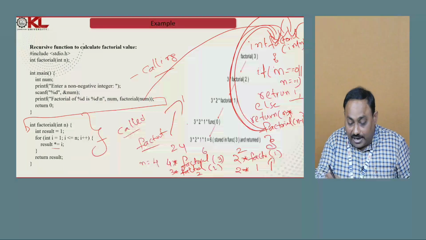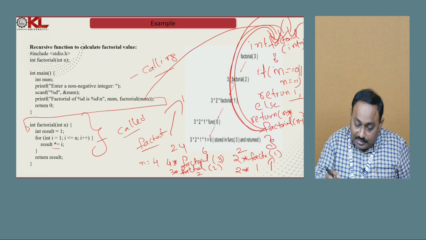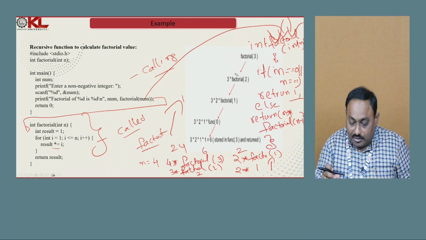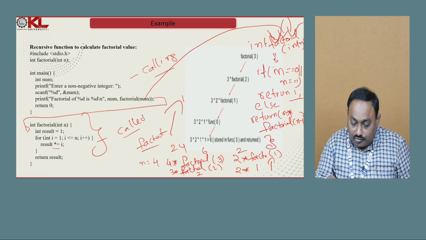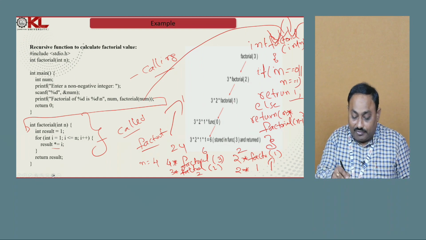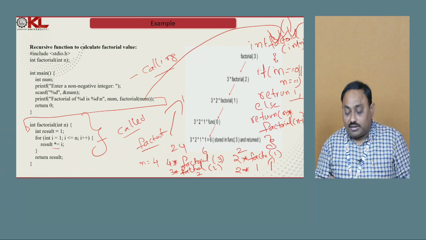You can observe how it happens. For example, factorial of 3, if you take it, it can perform like this. Factorial of 3, 3 into factorial of 2, 3 into 2 into factorial of 1. Like that it will happen. When the n value is 0 or 1, it returns 1.